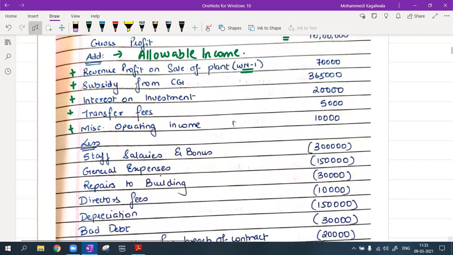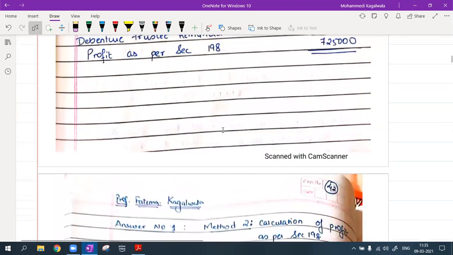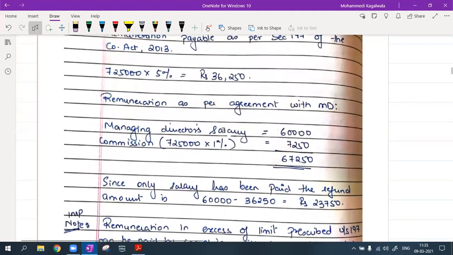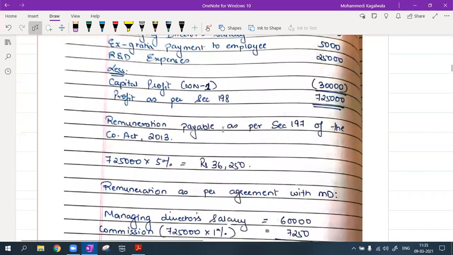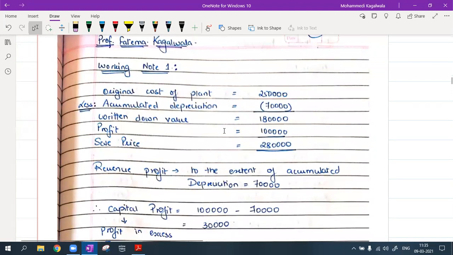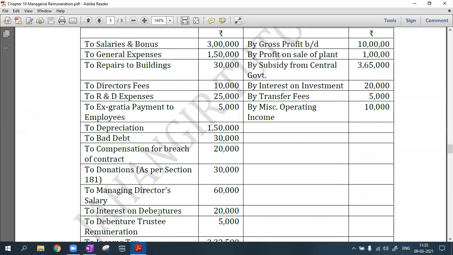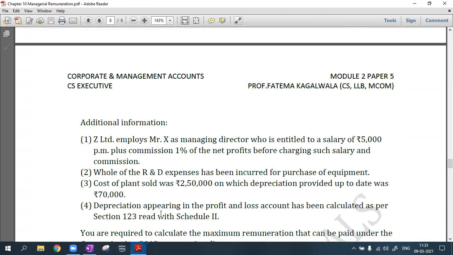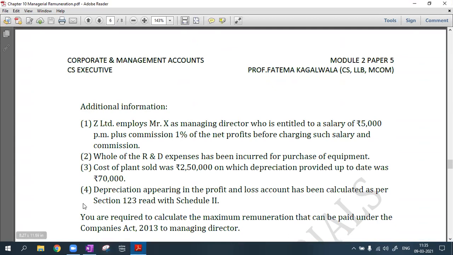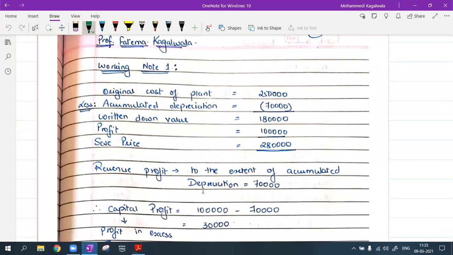Now, how did I get the revenue profit on sale of plant? They have told me the original cost of the plant is 2,50,000 and up till now the depreciation is 70,000. So the accumulated depreciation I will treat as revenue profit that I can add to the gross profit.